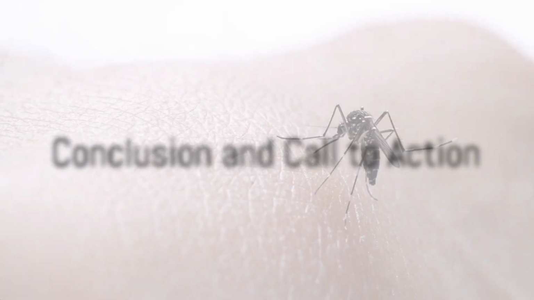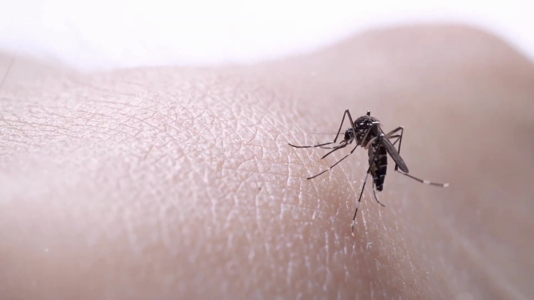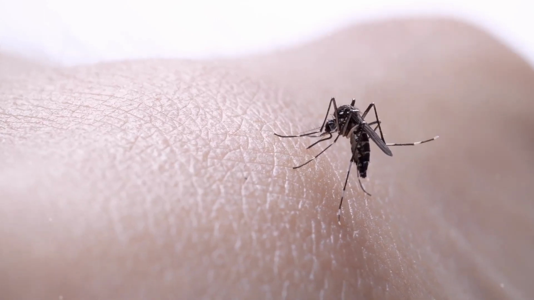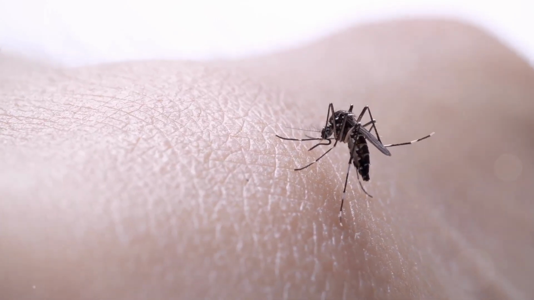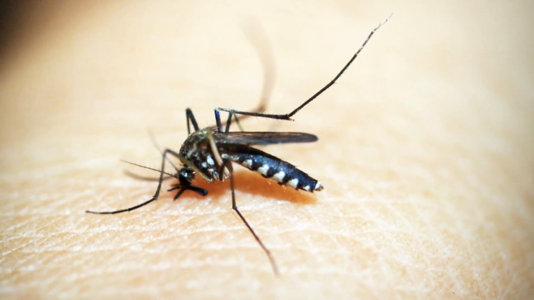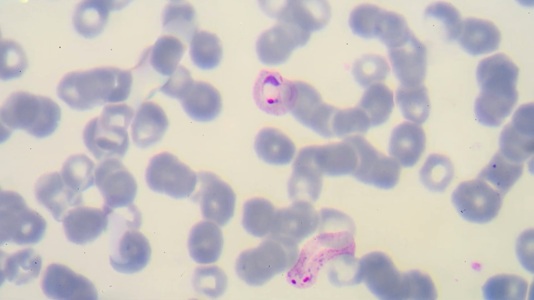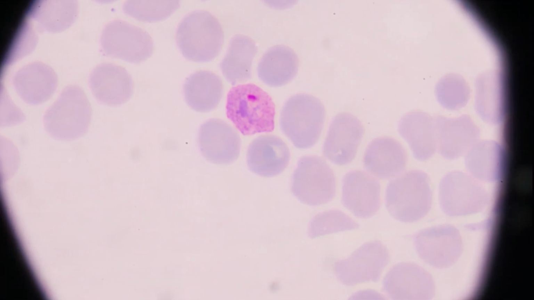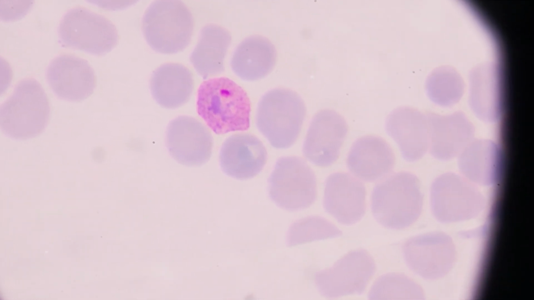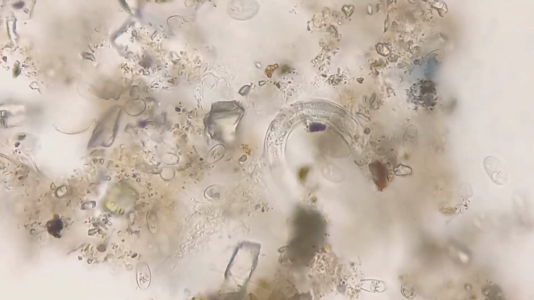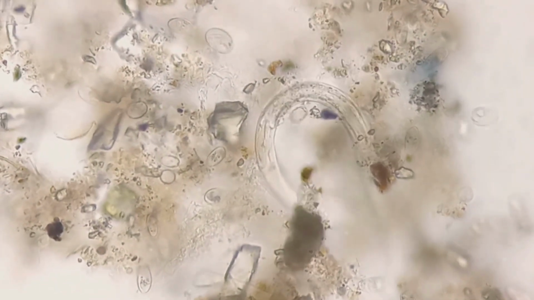As we conclude our exploration of Plasmodium vivax, let's summarize the key points. This species of malaria, often misleadingly referred to as benign malaria, is widespread across Asia, Latin America, and parts of Africa. It thrives in temperate climates, making it a year-round threat in these regions. One of the most distinctive features of P. vivax is its complex life cycle. It has the ability to remain dormant in the liver as hypnozoites, which can reactivate weeks, months, or even years after the initial infection, leading to relapses.